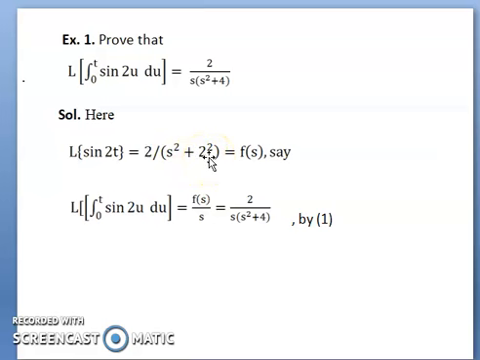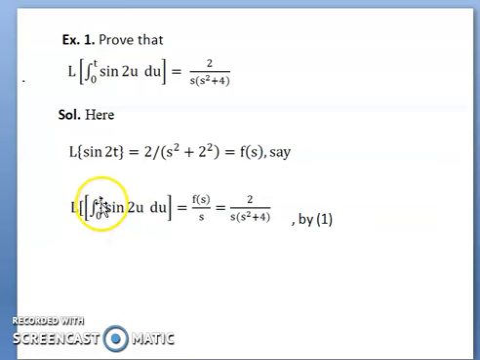By the simple formula of Laplace transform, sin(at) is a divided by s squared plus a squared. So in place of a we take 2, and Laplace of sin 2t is 2 divided by s squared plus 4, which is denoted by F(s).